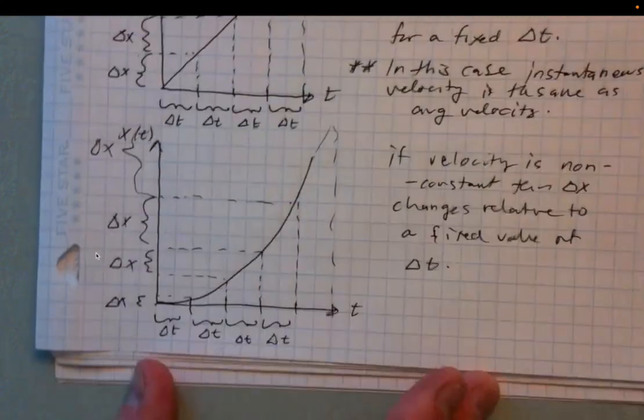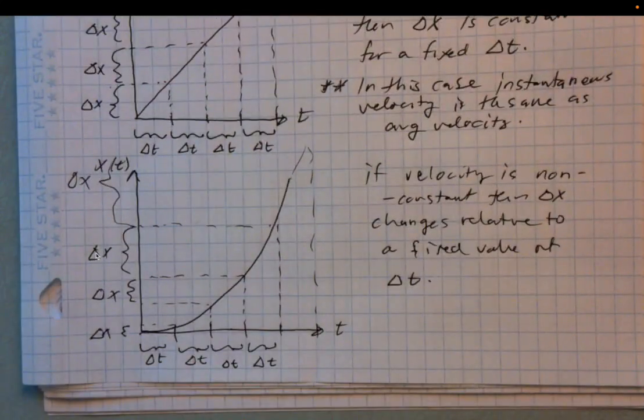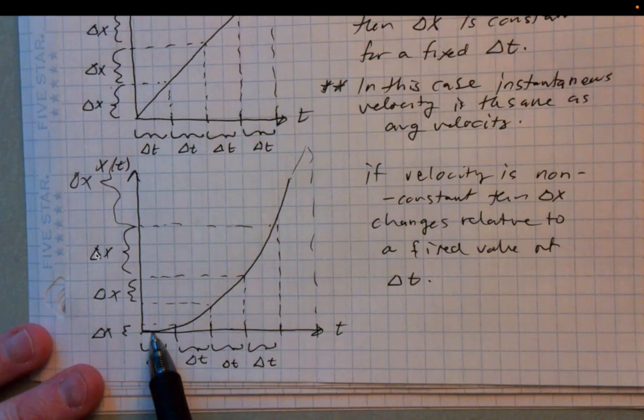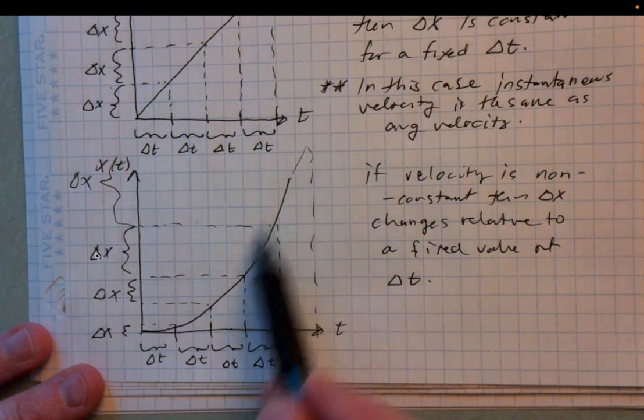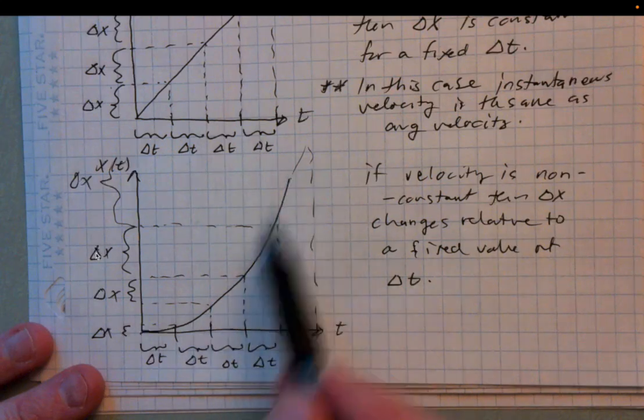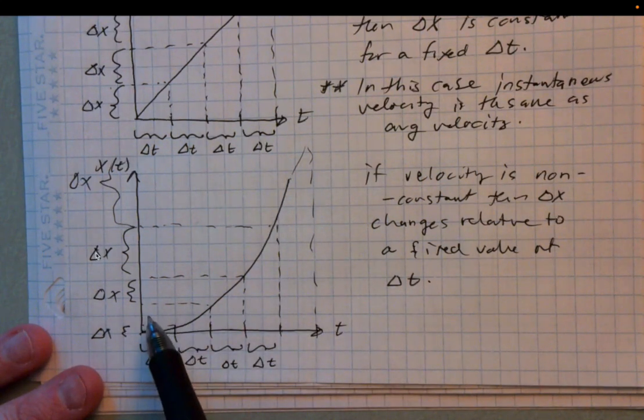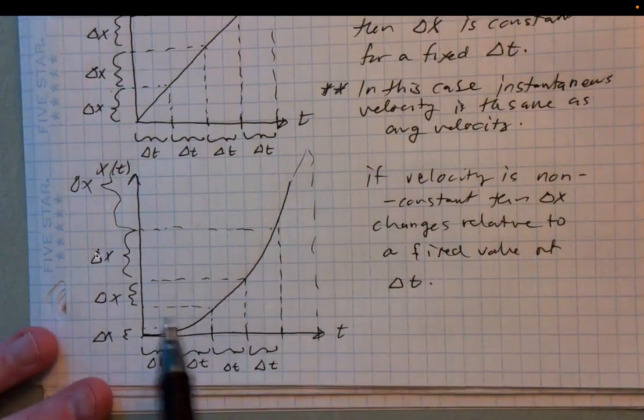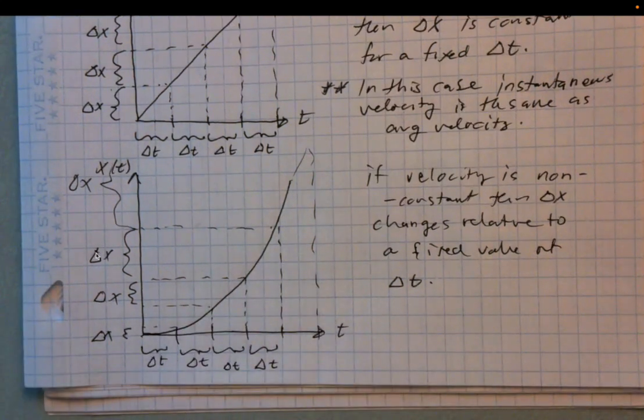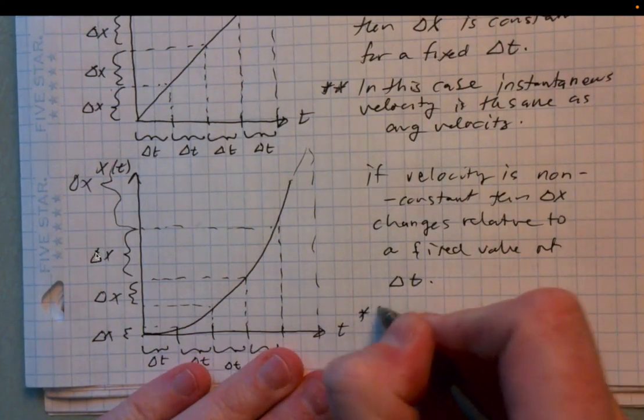But in non-constant velocity scenarios, if I ask you what the velocity is at a specific point, it's not going to be the average, right? It's going a lot slower here than it is over here, right? And so any point in between, it looks like in this example, it's just going to be going with increasing speed, right? But the position graph could change, the slopes could change, etc. But the takeaway here is that with non-constant velocity, we need to use something else. We need to think about this from the standpoint of calculus.